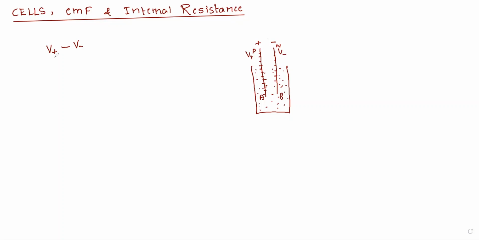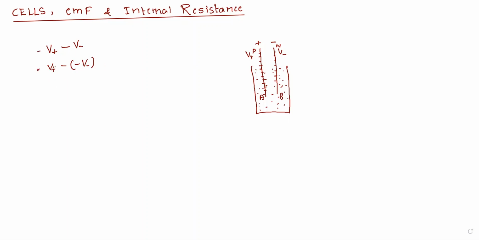So what we get is V plus and this thing minus V minus. But this is minus, right? This is negative because this is positive and this is negative. So we can write V plus minus of minus V minus. Why did I take this minus? Because this is a positive rod and this is a negative rod. Therefore, I am taking it as negative.